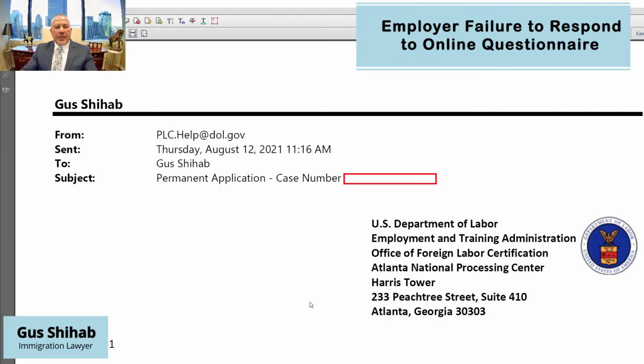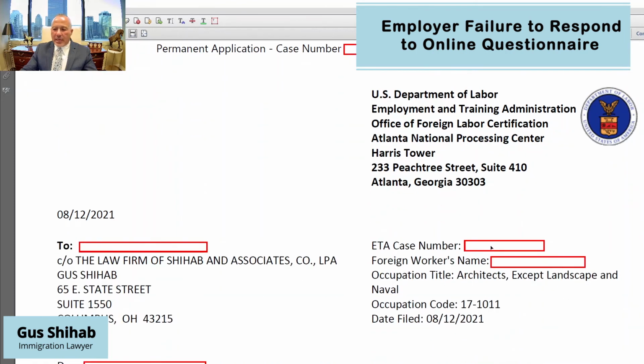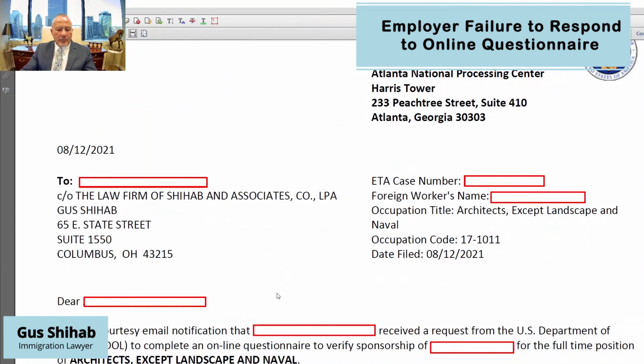So in here I have a questionnaire, like an email, which, by the way, the attorney is usually copied on, the questionnaire email that the employer receives. And what we do in our firm is that we calendar 30 days from the date the email was received. In this example, the email was received on Thursday, August 12, 2021.